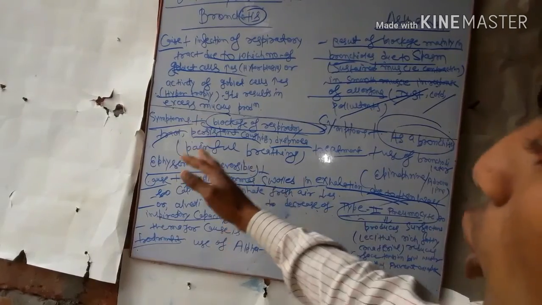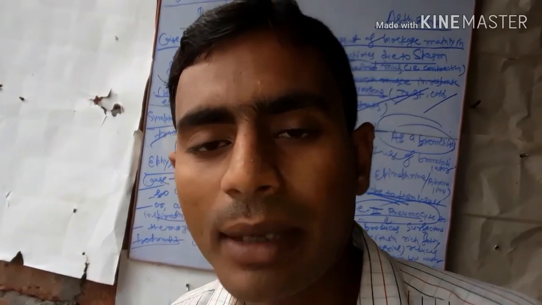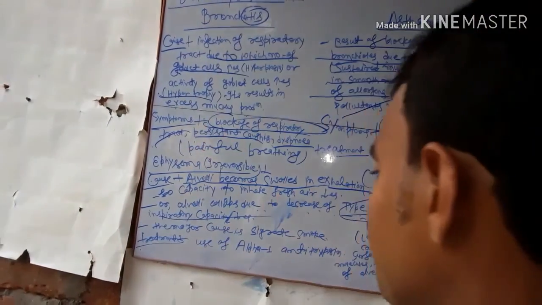The major cause of emphysema is cigarette smoke.